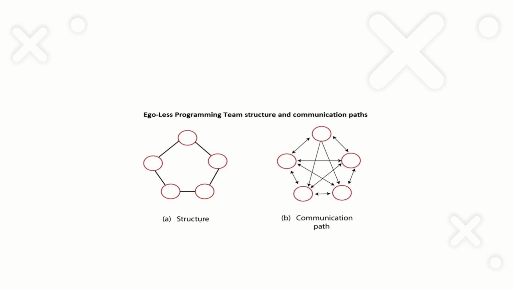And this is the structure of an egoless programming team. Suppose we have a team consisting of 5 members. All the 5 persons will have equal responsibility. And if you take the communication path, all the persons will communicate with each other, that is, in the form of a complete graph.